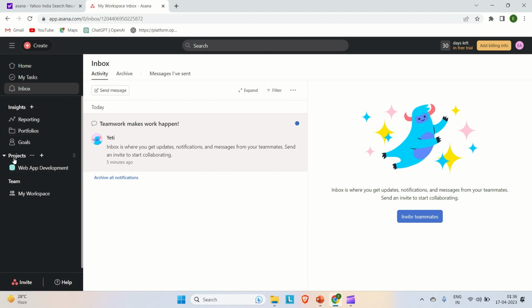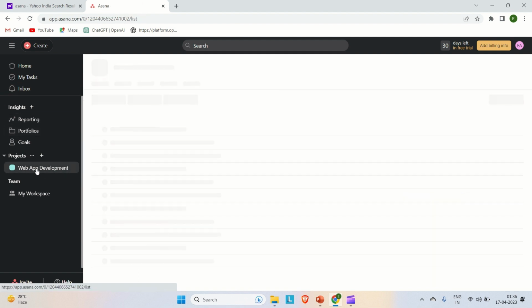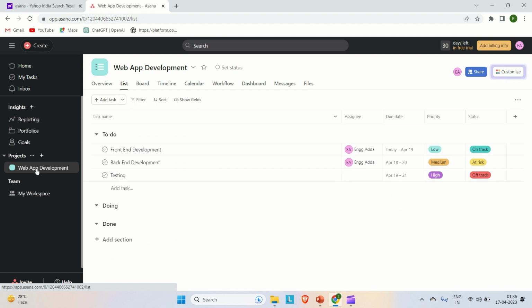Now coming to the project, you can see what project you have developed, or what project you have created. As of now it is coming here. So we have created this web app development project, and we have these three to-do items: front end development, back end development, and the testing work, right? For each particular task, you can see what priority it is, what the due date is, and who the assignee is.